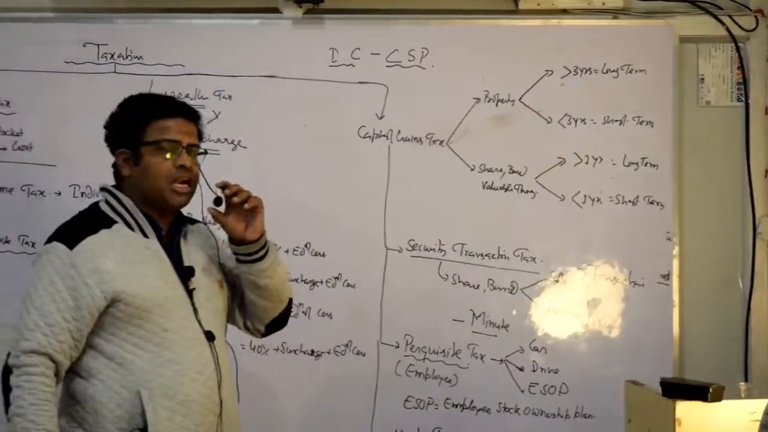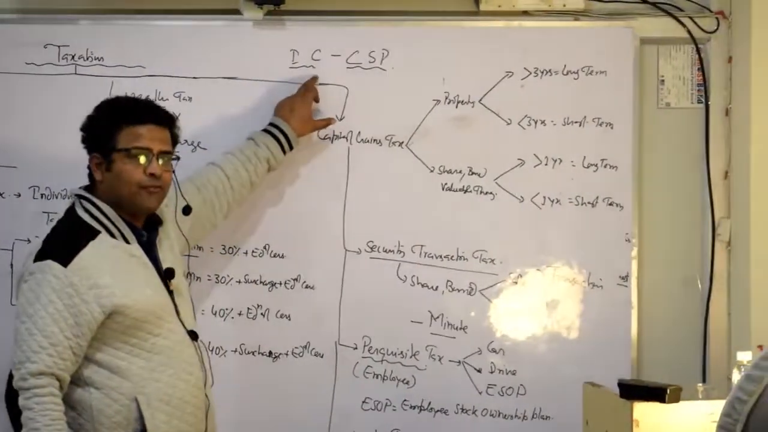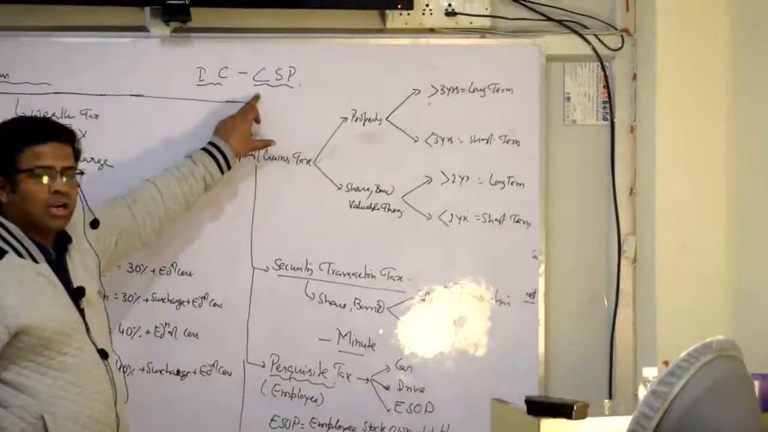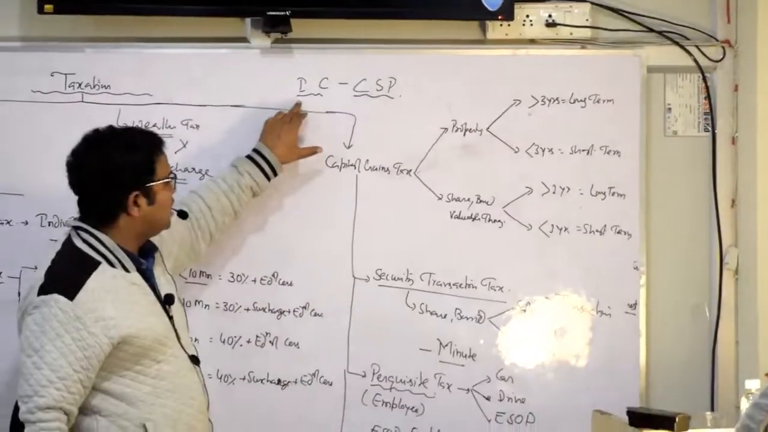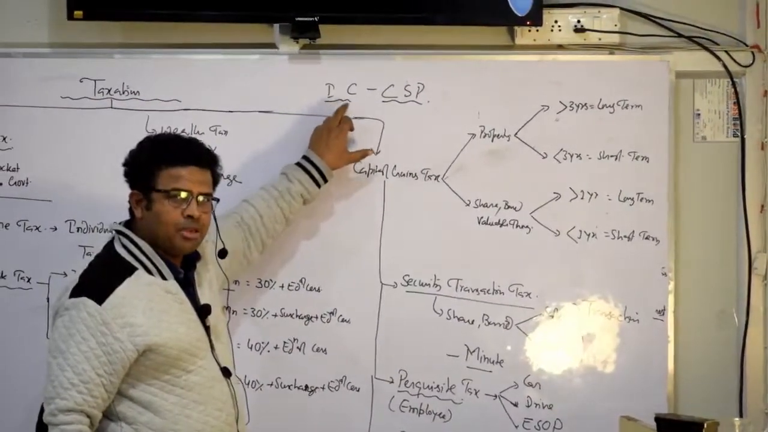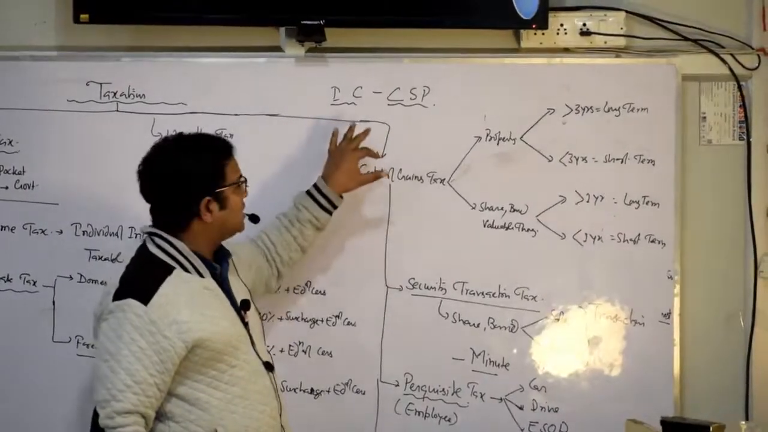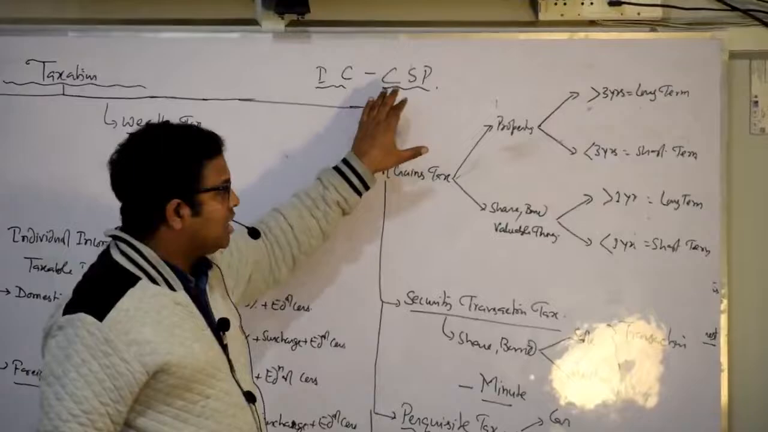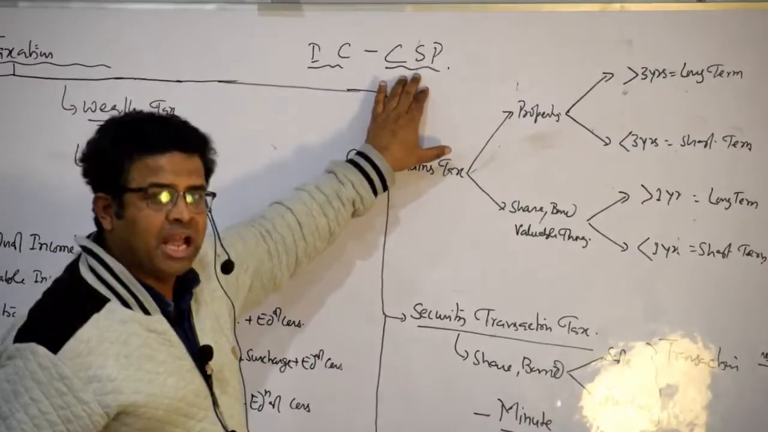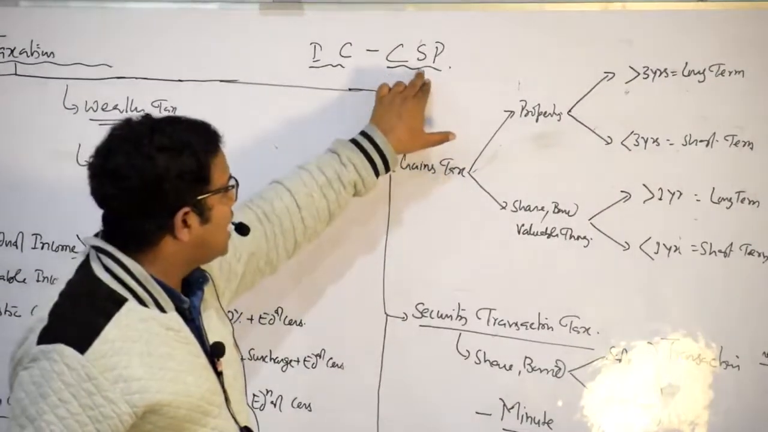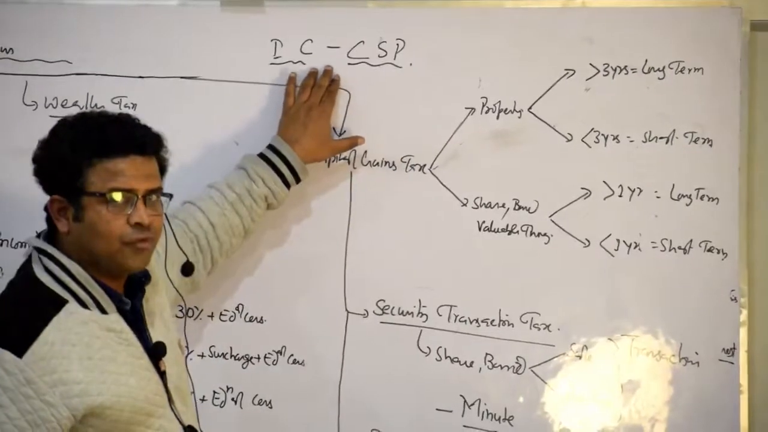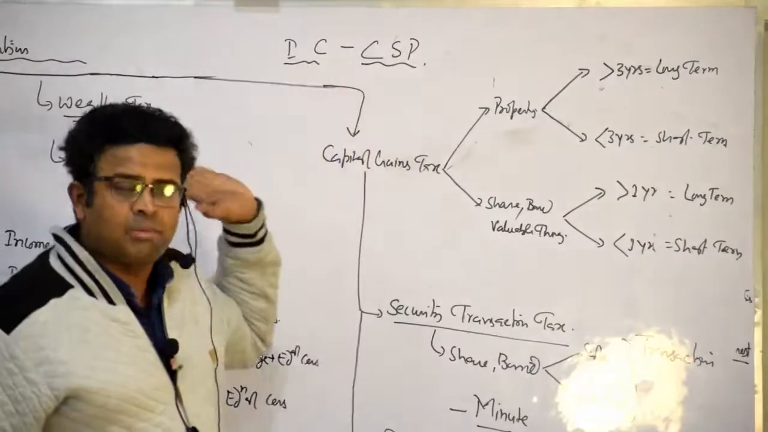ICCSP, where I is for income tax, C for corporate tax, C for capital gains tax. पहले ये दोनों देखें, income and corporate, these are the direct taxes. Perhaps you have an idea about it, but there is a capital gains tax and there is the securities transaction tax. S for securities transaction tax and C for which one? Capital gains tax.